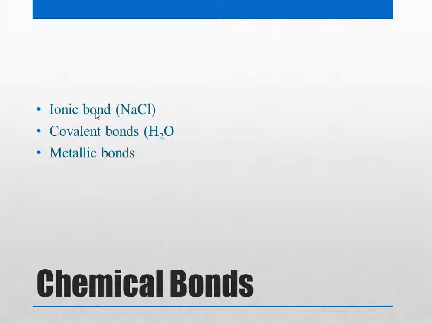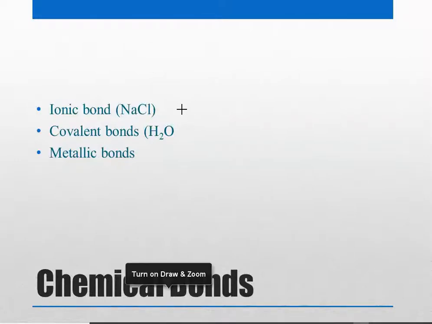The first type of bond is the ionic bond, as in sodium chloride. In this case, sodium donates one electron to chlorine. So sodium acquires a positive charge and chlorine acquires a negative charge, and they are bound together due to the attraction between the positive and negative charge. That is why sodium chloride is very often written as sodium with a plus sign and chlorine with a negative sign. Sodium has given one electron to chlorine.